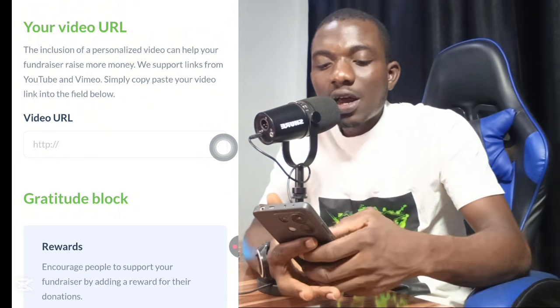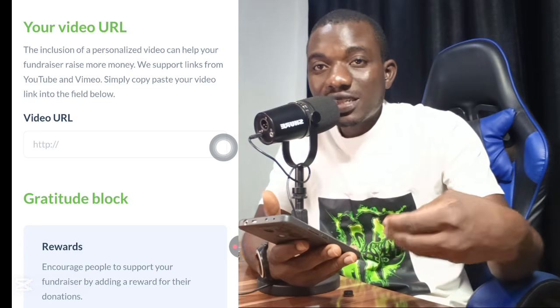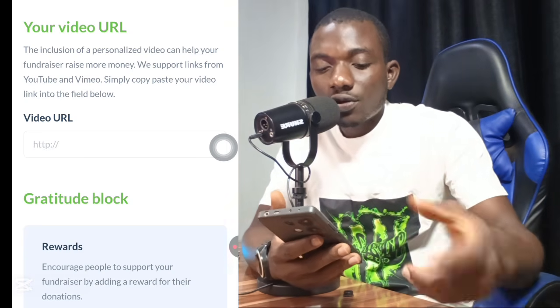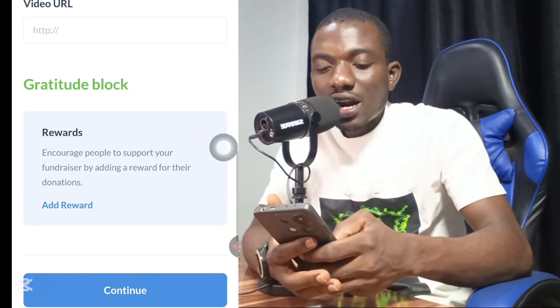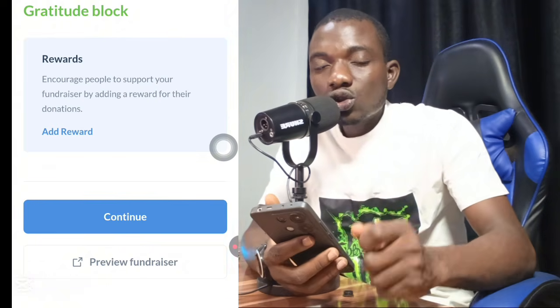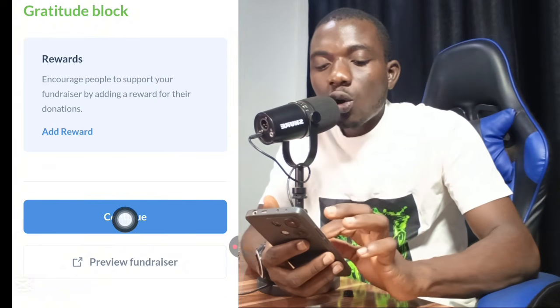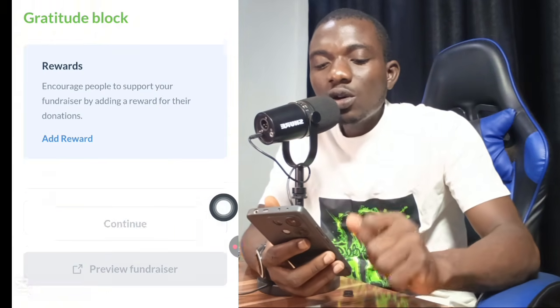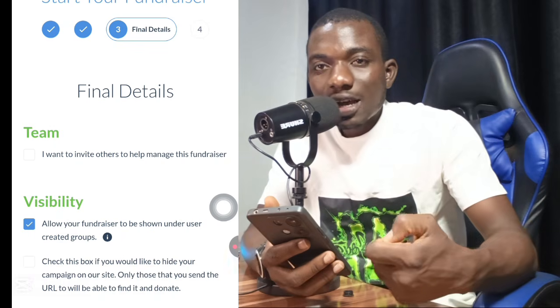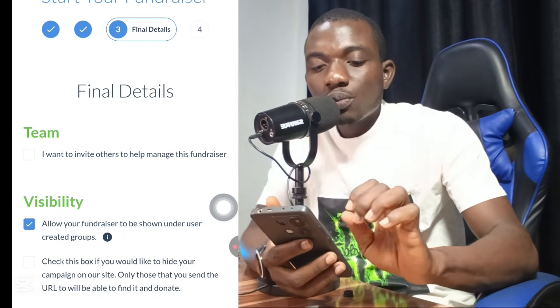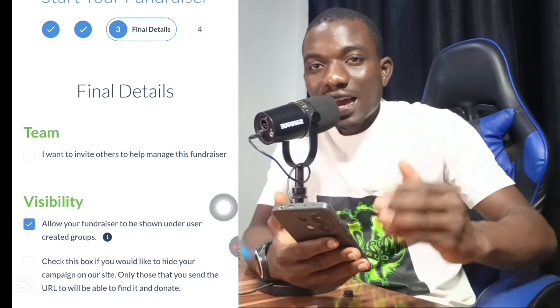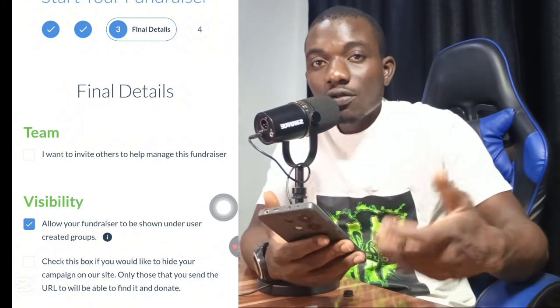The next thing I need to do is to scroll down to this section. Once I scroll down to this section, I click on continue. Once I click on continue, it will take me to another step. Always pay very close attention because this is almost the final stage of getting this fund.